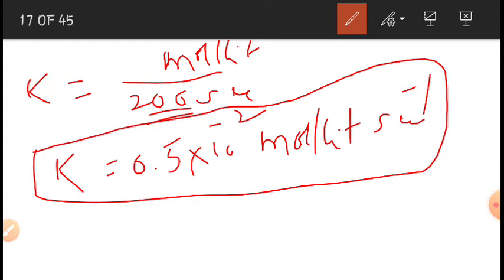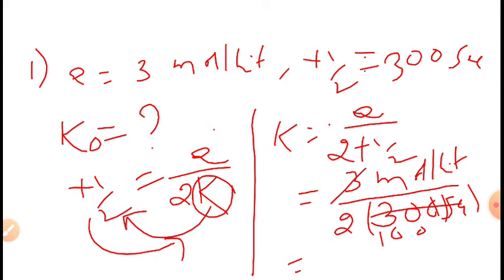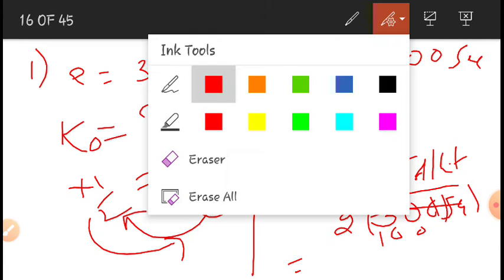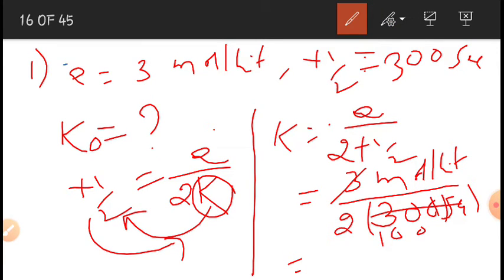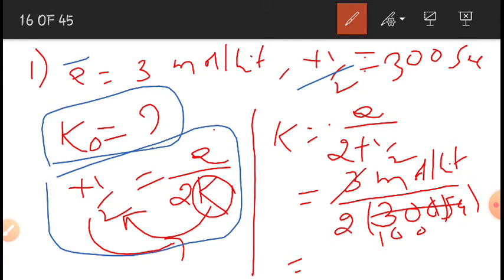He has given the initial concentration of the reactant and the half-life, and asked us to calculate the value of K naught, the rate constant of zero order reaction. We know the equation t half is equal to A by 2K.